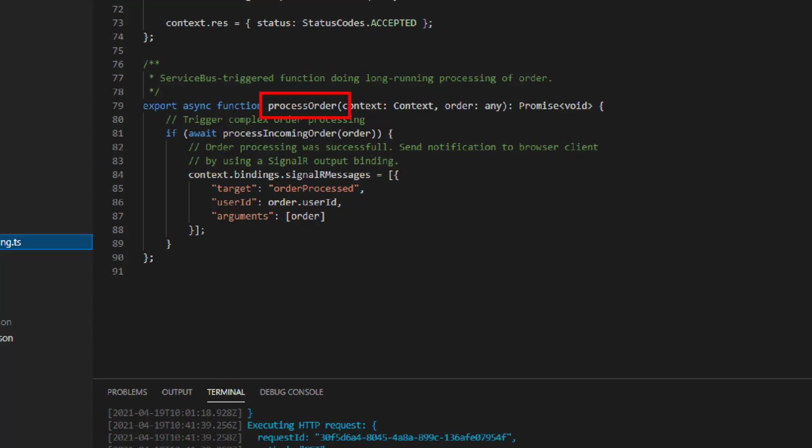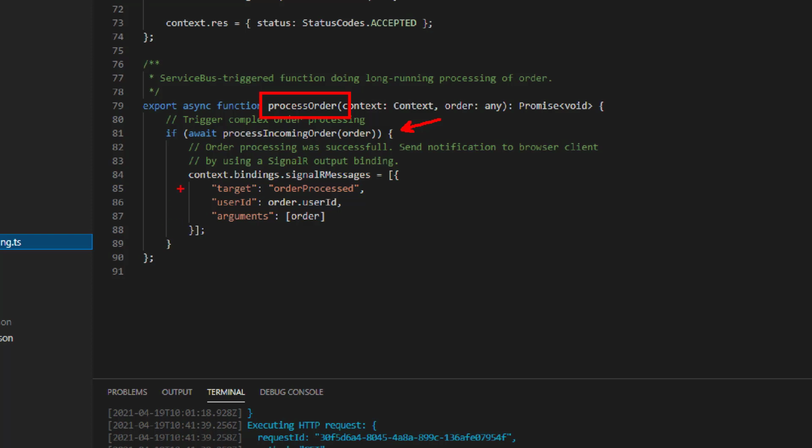It is automatically triggered by the service bus and does the heavy lifting. You see here, this is the heavy lifting, process incoming order. It writes to a huge database or whatever it does. In my case, it's just waiting for 2.5 seconds to simulate a little bit more complex processing going on. But again, use your imagination. This is the heavy lifting, what's really going on. And it can take minutes or hours. I don't care really.